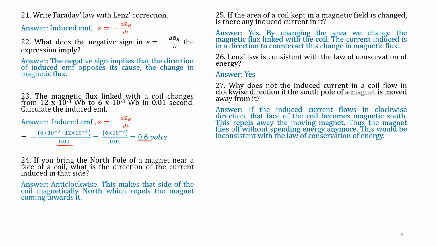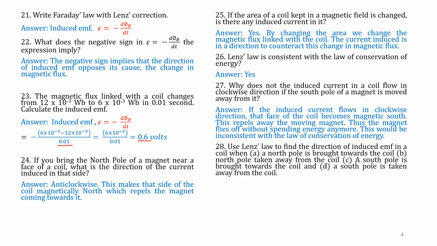If the induced current flows in clockwise direction, the face of the coil becomes magnetic north. This repels the moving magnet away, and the magnet flies off without spending energy anymore. Hence, this would be inconsistent with the law of conservation of energy.